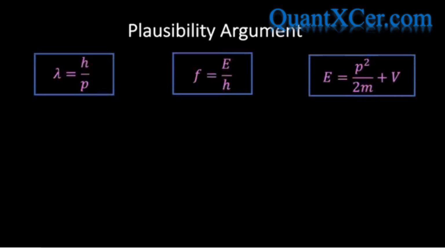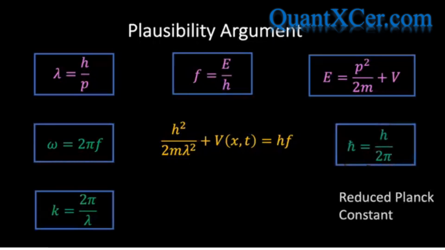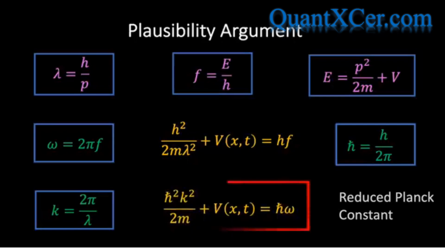So let's now use these assumptions to arrive at an expression for the Schrodinger wave equation. Firstly, if we rewrite the energy relation using the de Broglie-Einstein postulates, we find the following expression. Now, before proceeding any further, it will prove convenient to rewrite this expression in terms of the angular frequency omega and the wave number k, as well as the reduced Planck constant h bar. These relations are useful because they keep variables out of the denominators of expressions, and they absorb a factor of 2 pi that would otherwise appear every time we write a sinusoidal wave function. Subbing these relations into our energy expression, we find the following result.